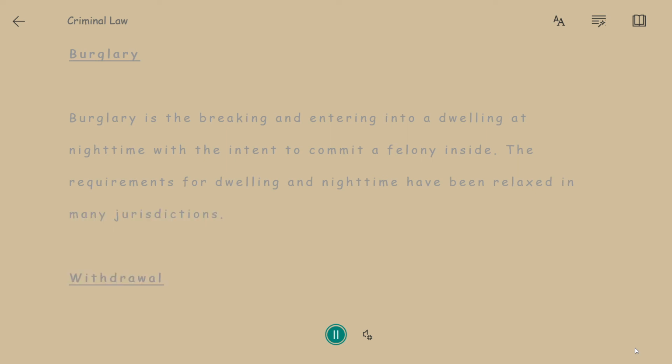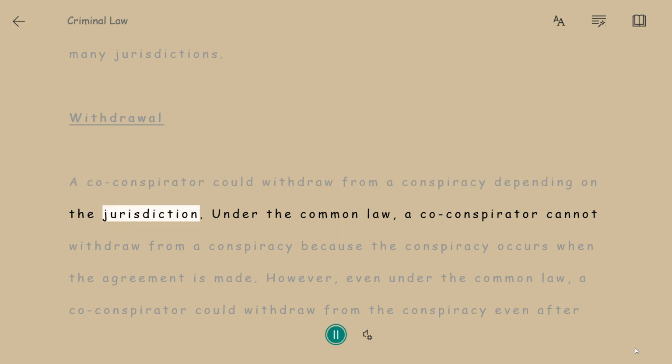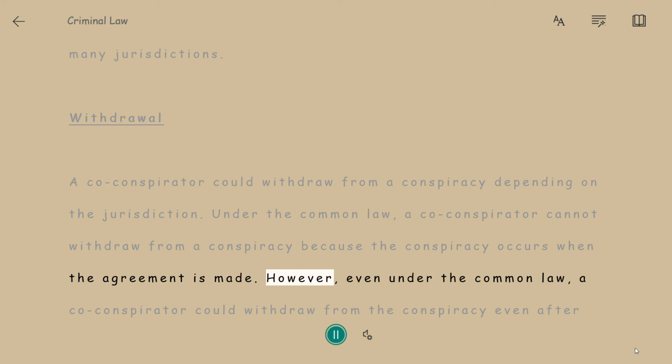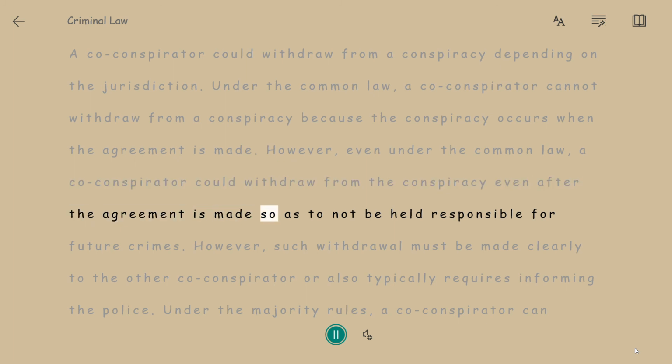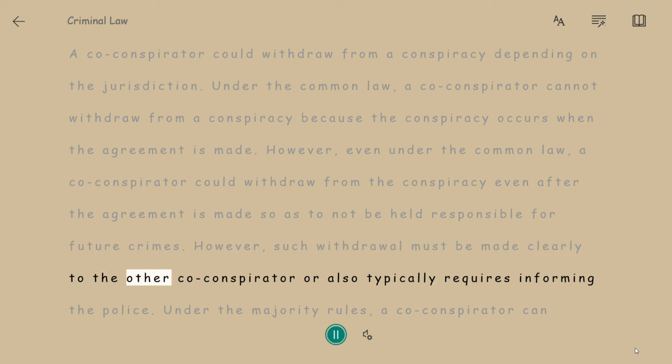Withdrawal. A co-conspirator could withdraw from a conspiracy depending on the jurisdiction. Under the common law, a co-conspirator cannot withdraw from a conspiracy because the conspiracy occurs when the agreement is made. However, even under the common law, a co-conspirator could withdraw from the conspiracy even after the agreement is made so as to not be held responsible for future crimes. However, such withdrawal must be made clearly to the other co-conspirator, or also typically requires informing the police.